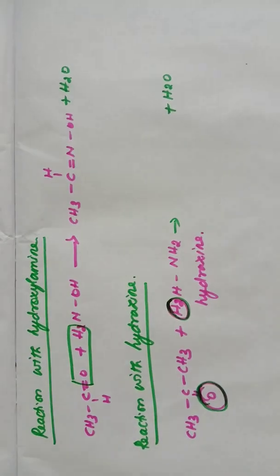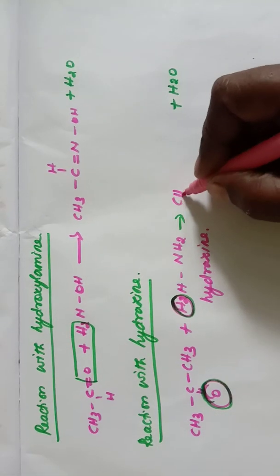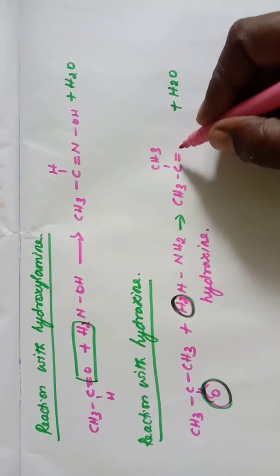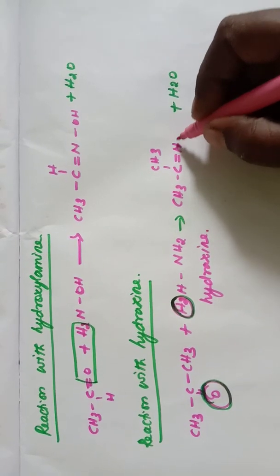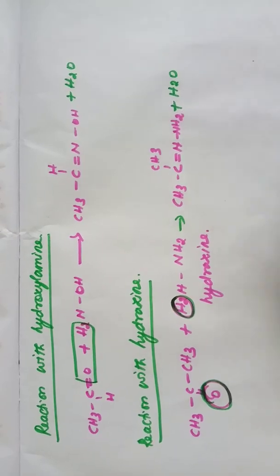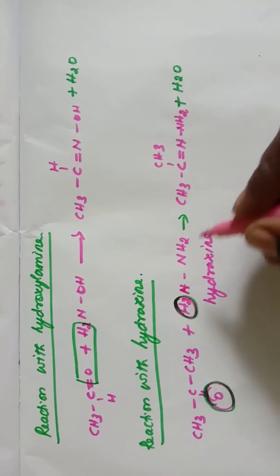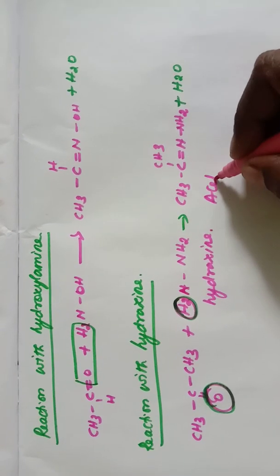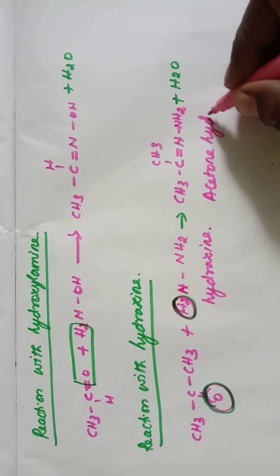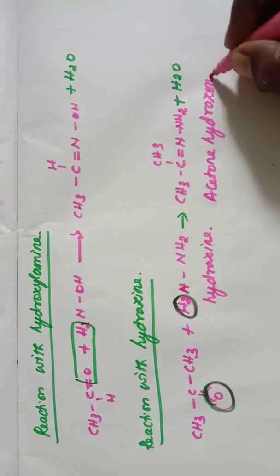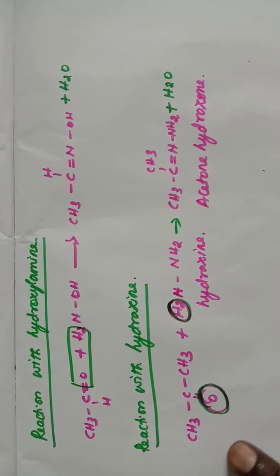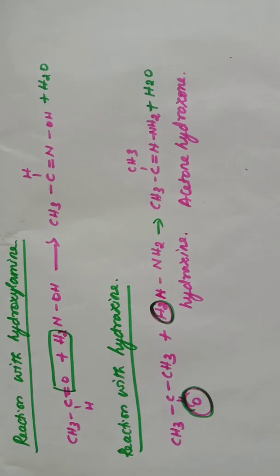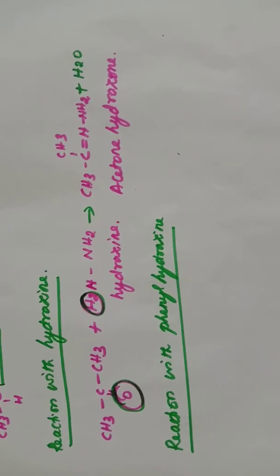So we will be getting CH3 C CH3 double bond N NH2. This is actually N NH2. This is called acetone hydrazone. So when aldehyde and ketone react with hydrazine, they form hydrazone. Next one is reaction with phenylhydrazine.